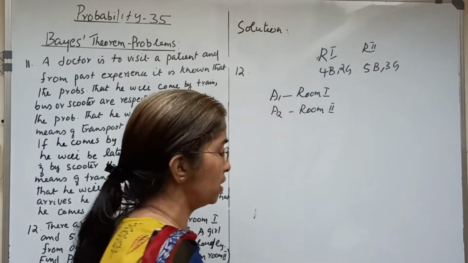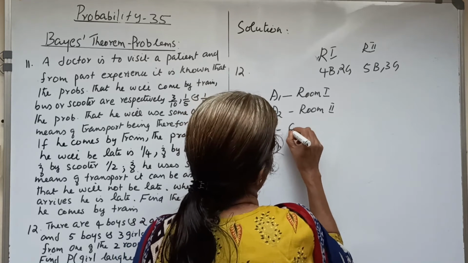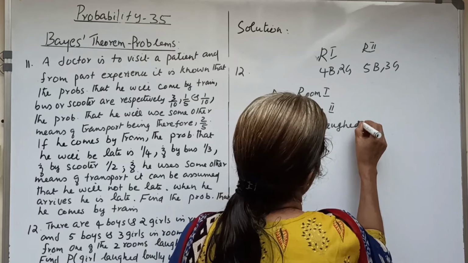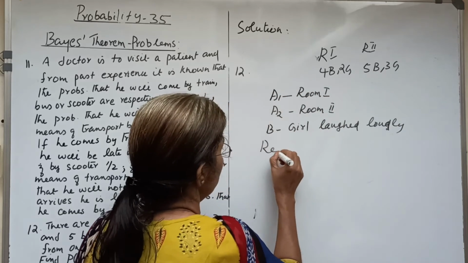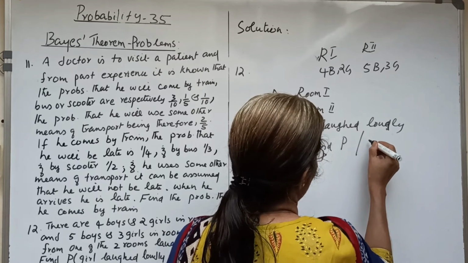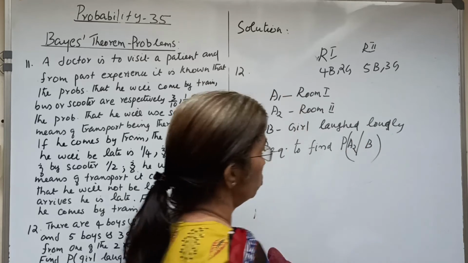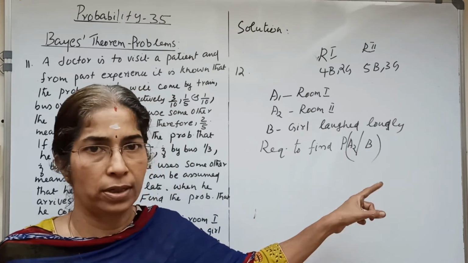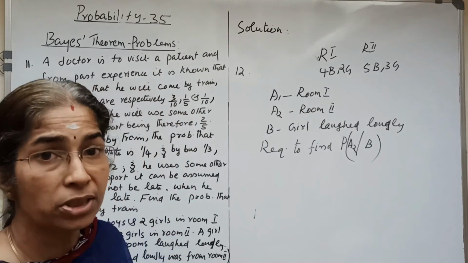The given event B is that a girl laughed loudly, and we are required to find P of A2 given B: under the condition that the girl laughed loudly, she was from room number 2.